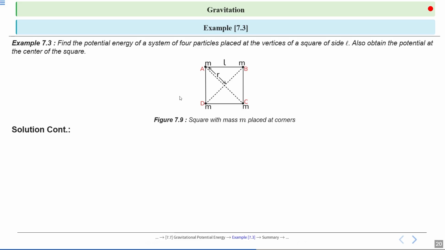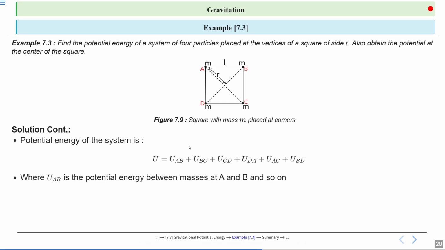So the total potential energy of the system is the sum of the potential energies of each pair of particles. So we have U is equal to U_AB plus U_BC plus U_CD plus U_DA plus U_AC plus U_BD.